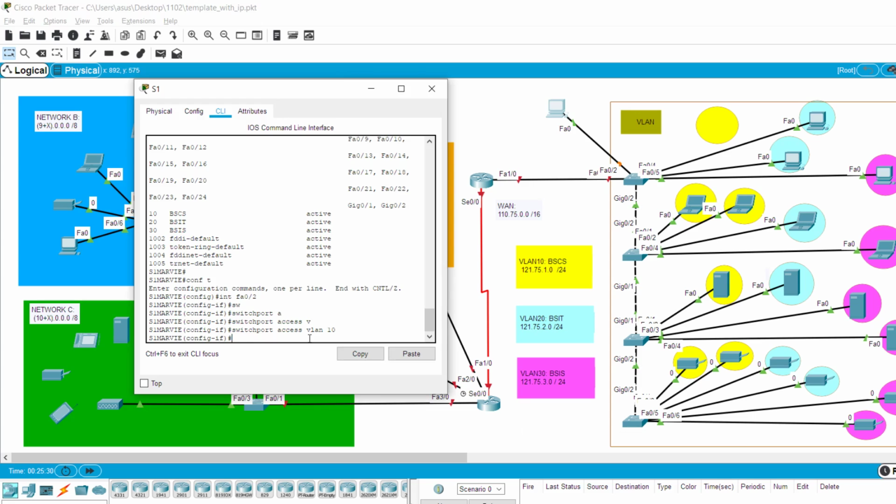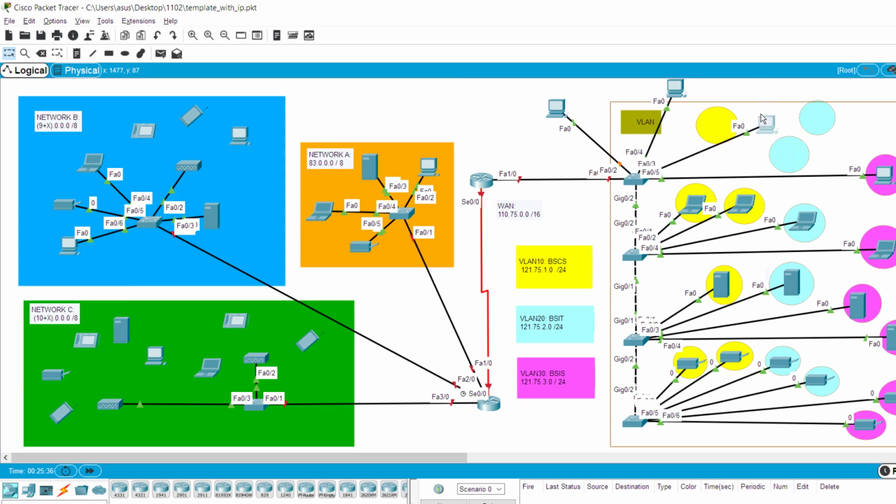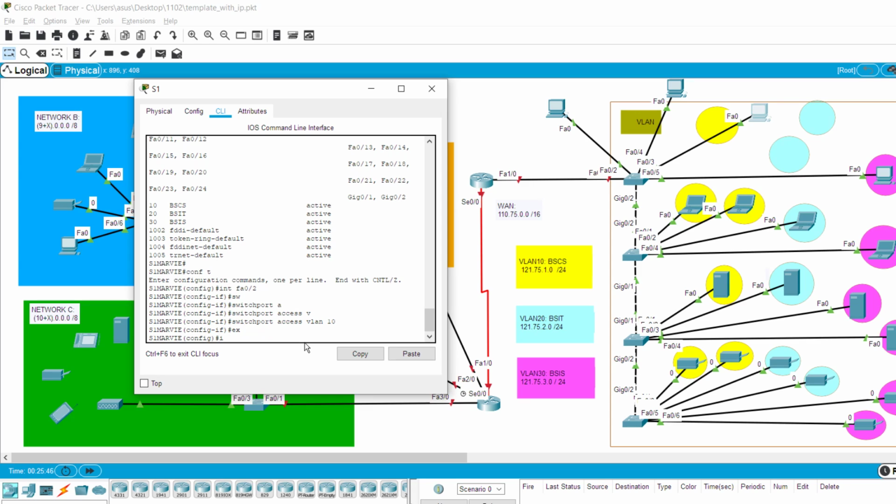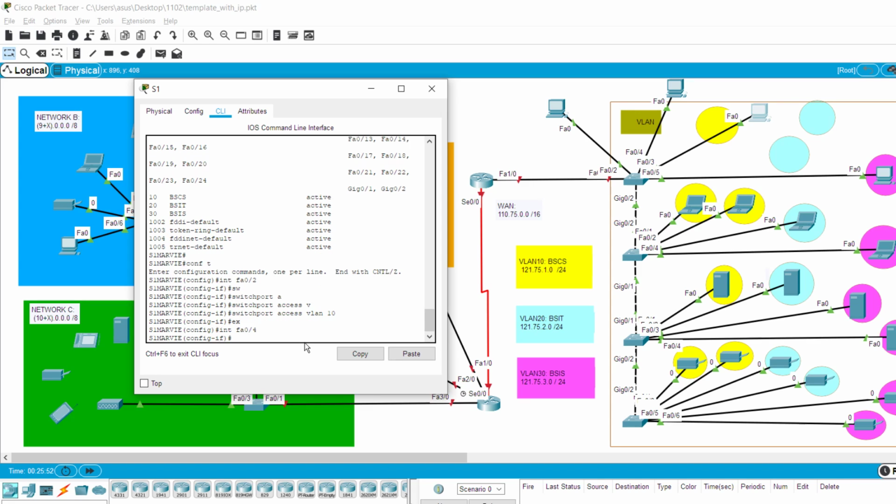Just pause the video to see the zoom in before. So that's the first PC. Second PC is 4 and 5. 4 and 3. Sakto? Yeah, 4 and 3. That is in VLAN 20. Sige, let's exit. We'll enter the interface of the PC2, which is FA04.